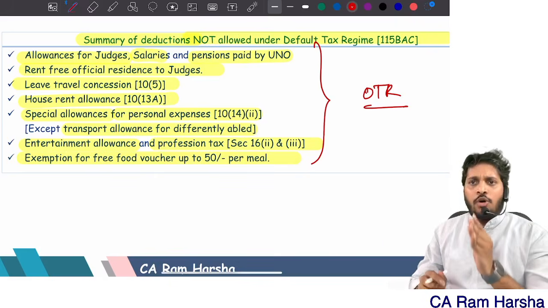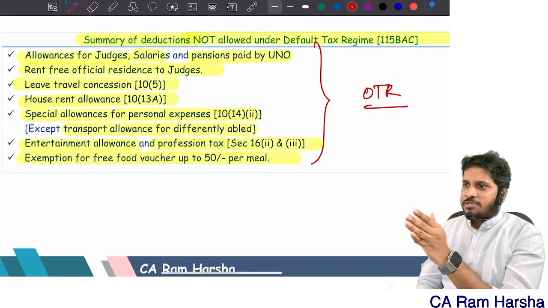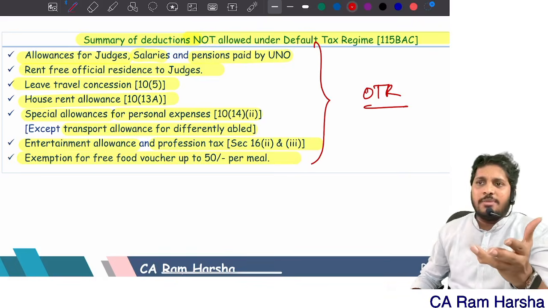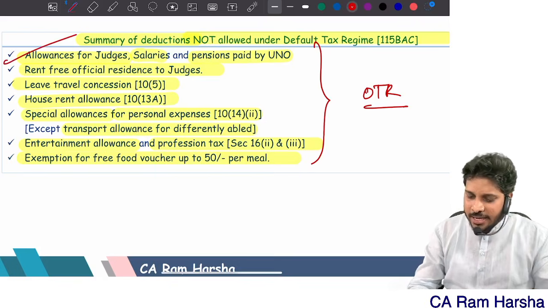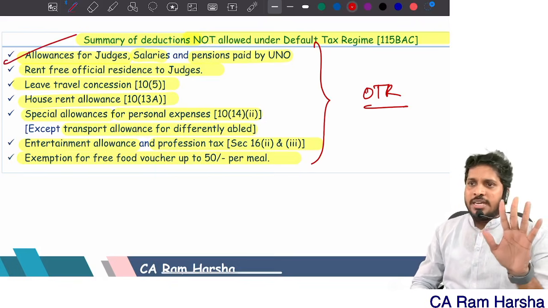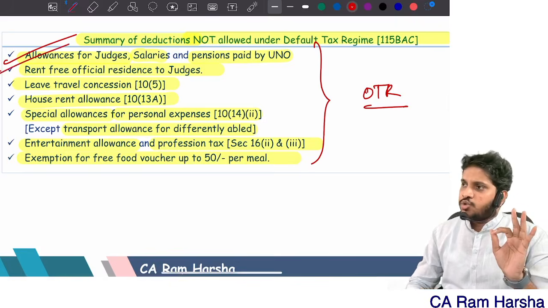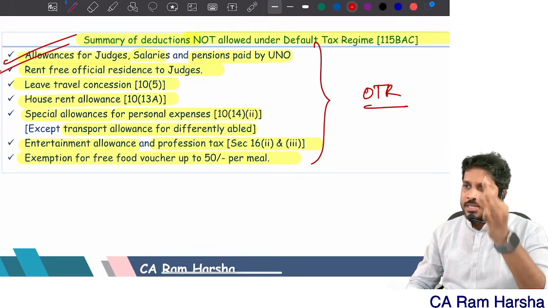Clear? So what is there in the default tax regime? What is there in the optional tax regime? And the salaries, nothing to worry. No need to even remember whatever I told just 5 minutes before. You can directly say allowances for judges and Supreme Court, all that. Is it allowable? Default tax regime not allowed. Optional tax regime allowed. Rent-free official residence to judge: optional tax regime exempt, default tax regime taxable.